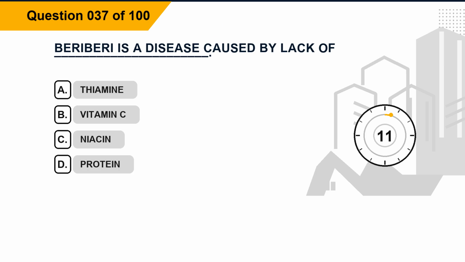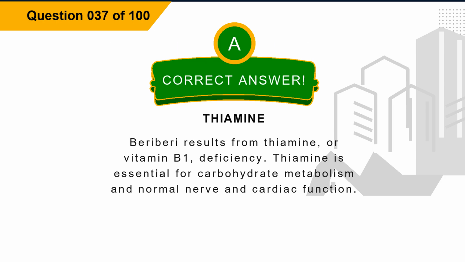Question 37. Beriberi is a disease caused by lack of blank. Option A, thiamine. Option B, vitamin C. Option C, niacin. Option D, protein. The correct answer is option A, thiamine. Explanation. Beriberi results from thiamine, or vitamin B1, deficiency. Thiamine is essential for carbohydrate metabolism and normal nerve and cardiac function.